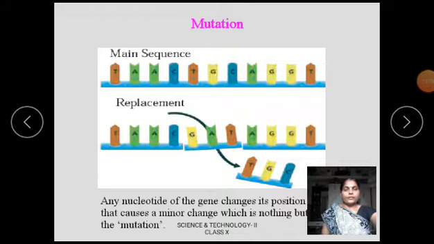Sometimes a mutation may be minor, but some may be considerable. For example, a mutation may cause a genetic disorder. We have seen in 9th standard genetic disorders like sickle cell anemia. This is an everlasting process, and it is one of the proofs of Darwin's theory of natural selection.